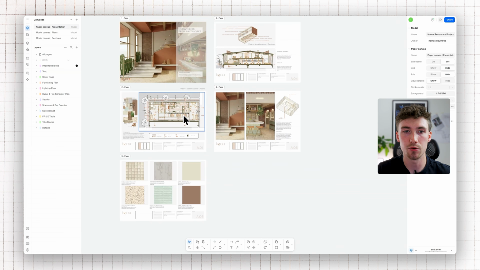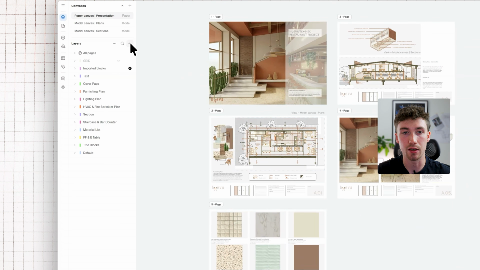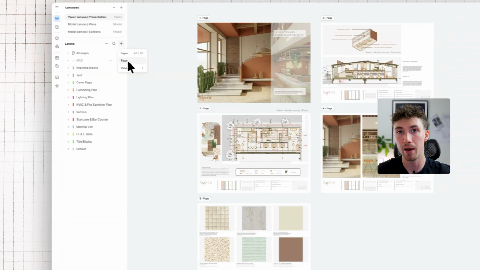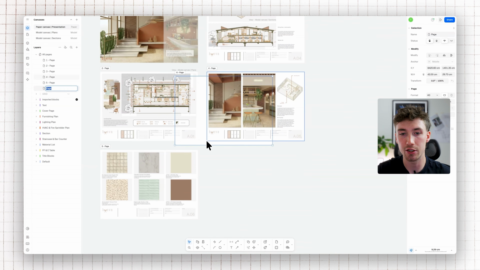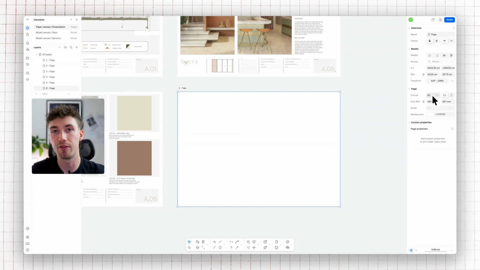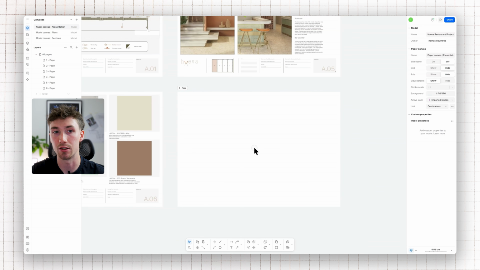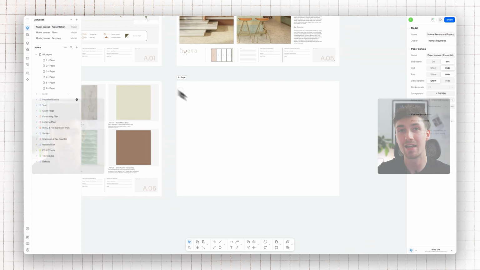I'm going to quickly show you how to do this and also how you can override your views to show different layers across different views. So in the same way that you created a new layer, you can click the plus button and create a new page. Now we're going to create a new page here, pull it into place, and you'll see on the right hand side, you'll be able to format that page to A3, A0, and change the orientation and customize it as you wish.